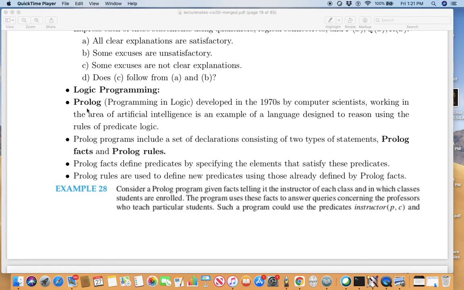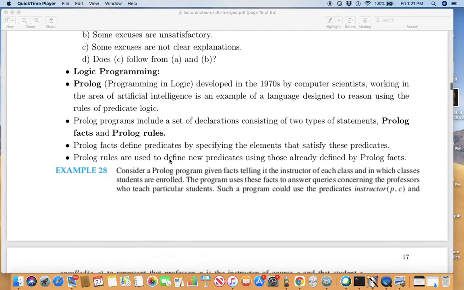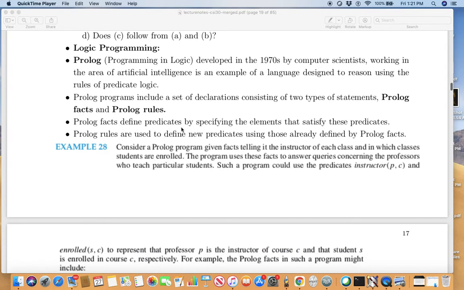Prolog programs include a set of declarations consisting of two types of statements: Prolog facts and Prolog rules. Prolog facts define predicates by specifying the elements that satisfy these predicates. Prolog rules are used to define new predicates using those already defined by Prolog facts.